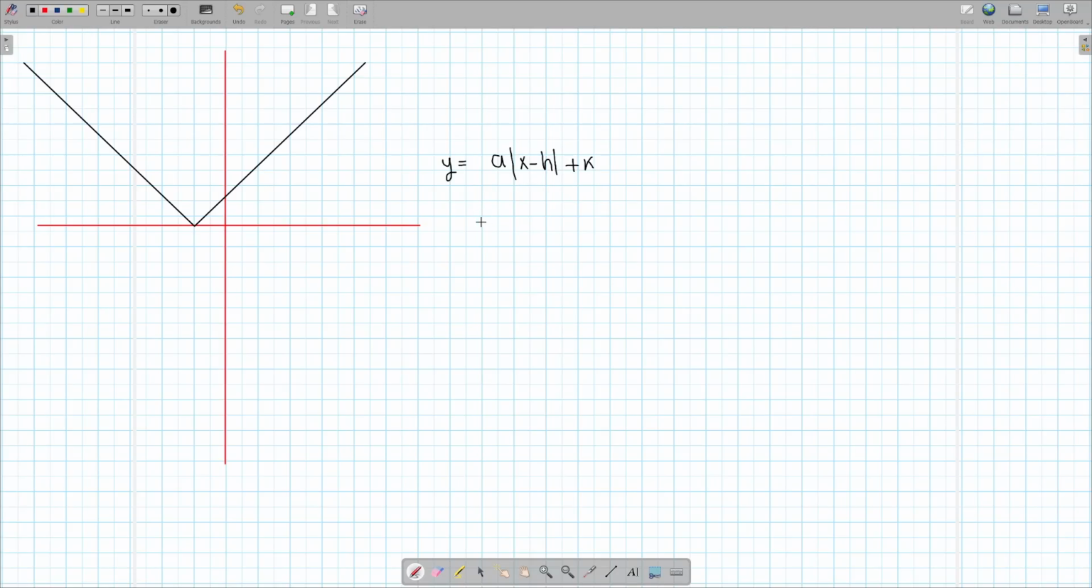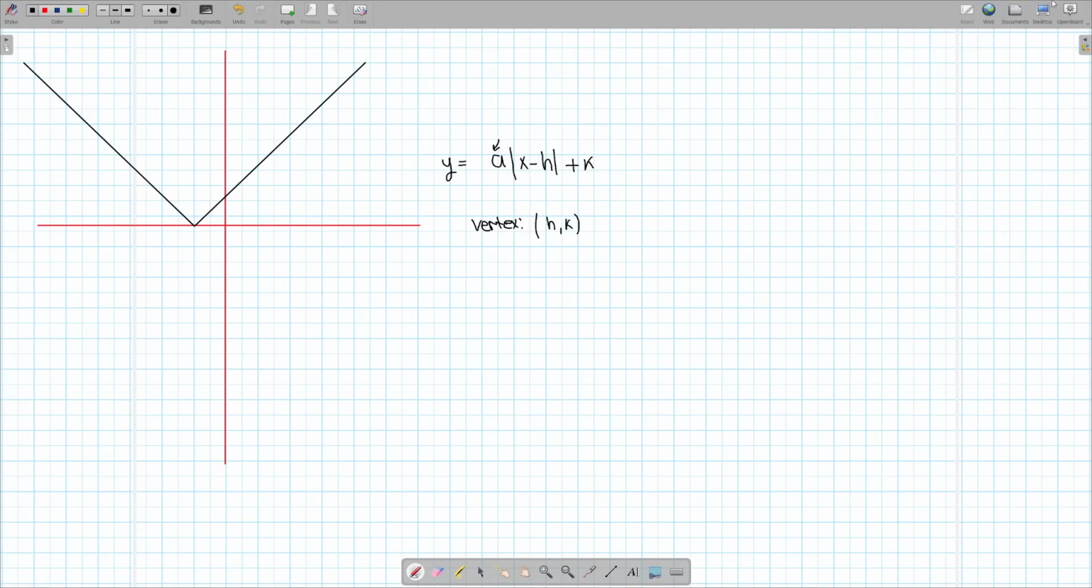What are the rules for the absolute value function? The vertex is always h comma k. I can't really think of any other rules. Yeah, I guess that's it. The vertex is h comma k, and then to figure out what a is, you substitute any point into the equation and solve for it.